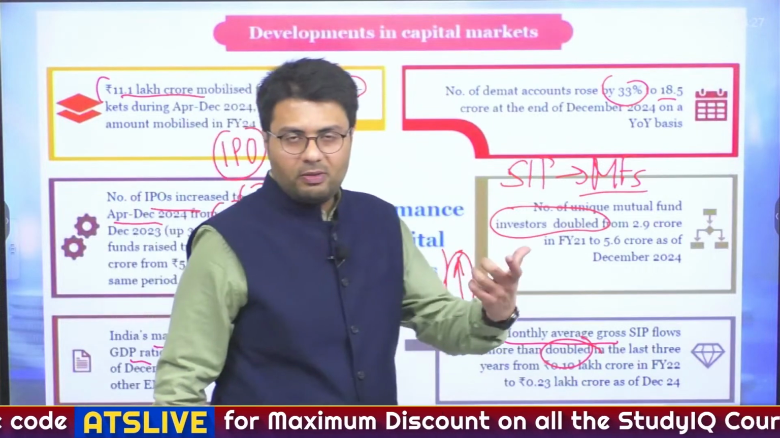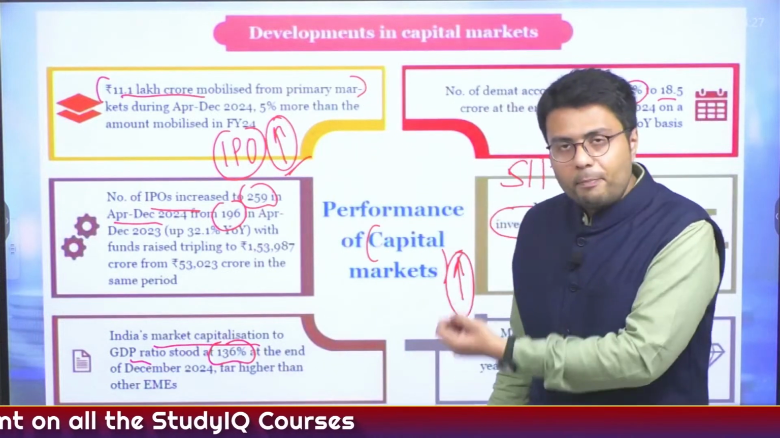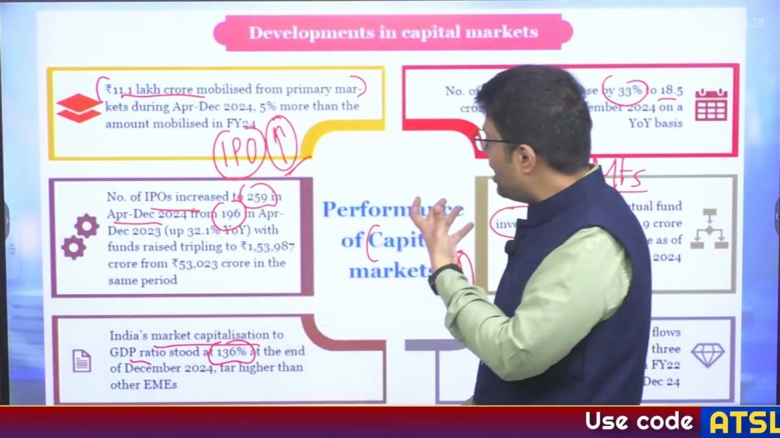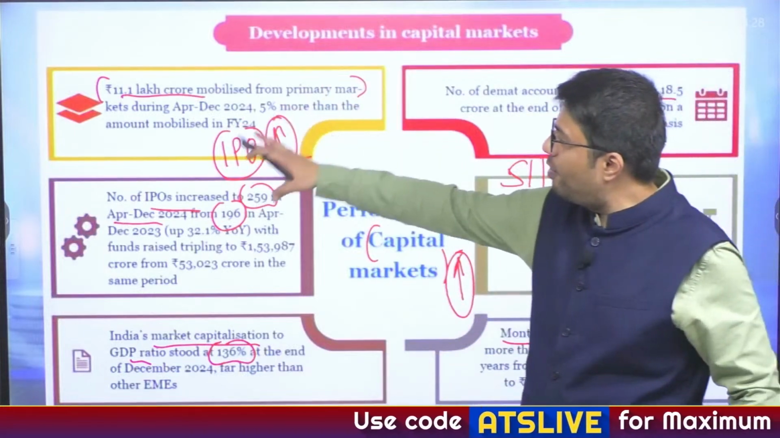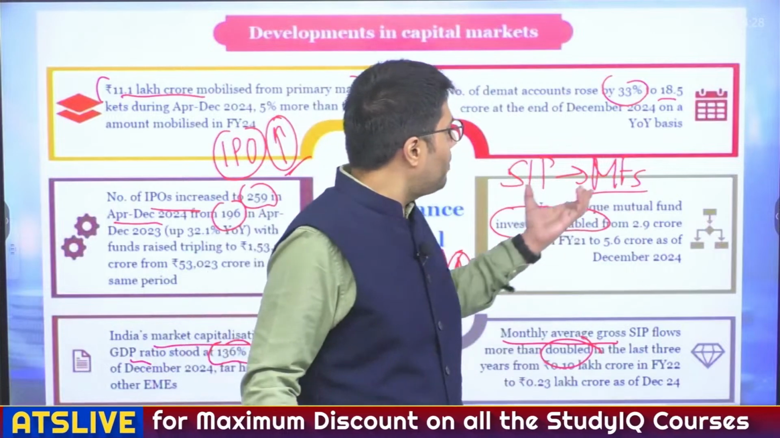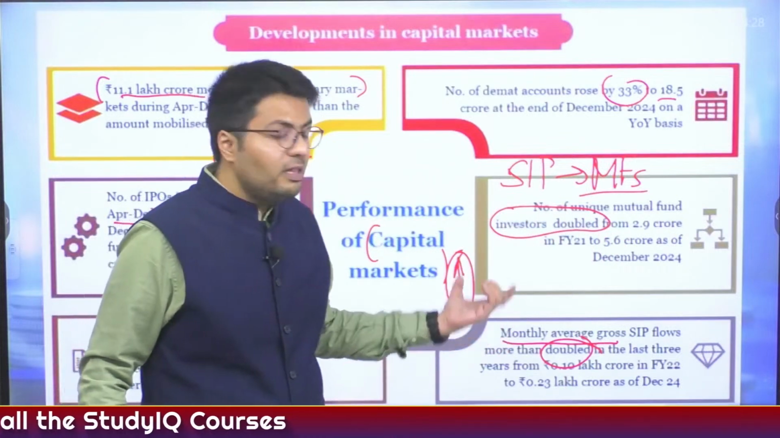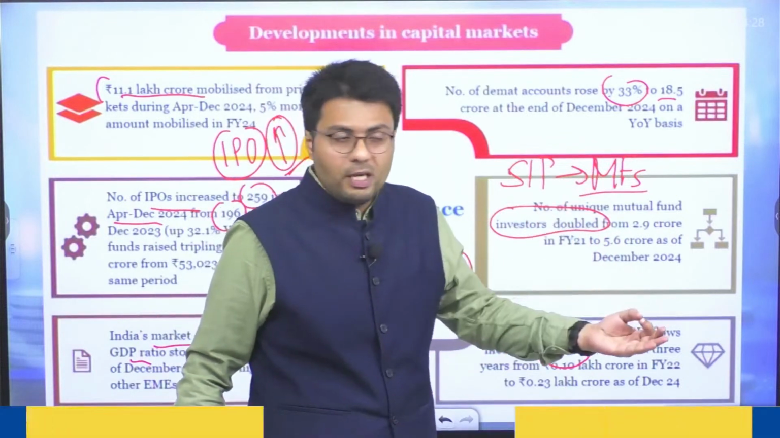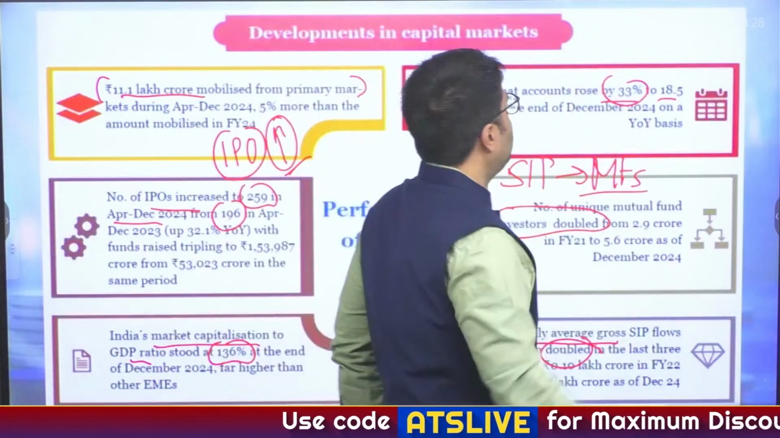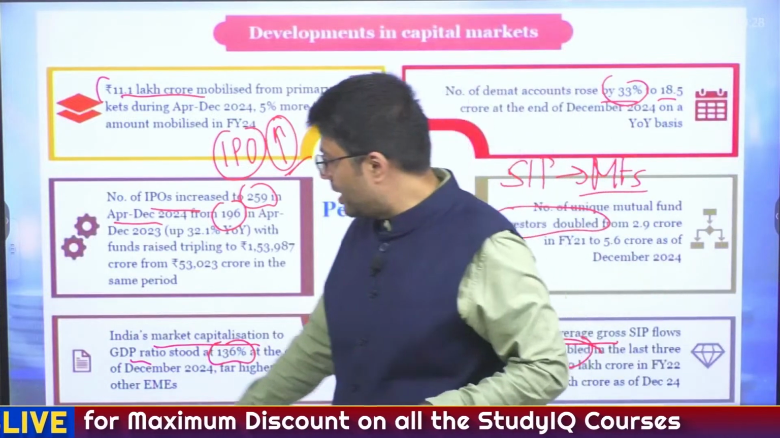So this highlights that people of India, including people like you and I, are investing our money into our capital markets, and this investment trend has actually improved the health of India's capital markets. As you can see from various figures, companies are issuing more IPOs, the number of investors in mutual funds has doubled, they are doubling their investment in the form of SIPs, and the number of demat accounts has risen by 33% on a year-on-year basis. So this highlights the improvement of India's capital markets.